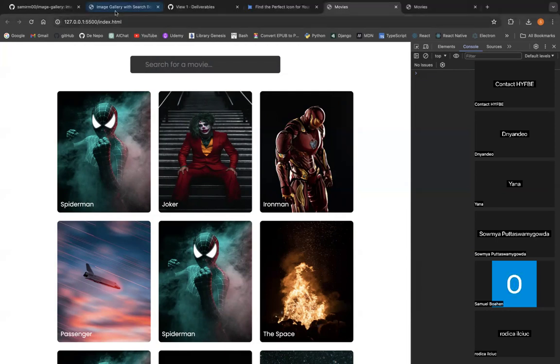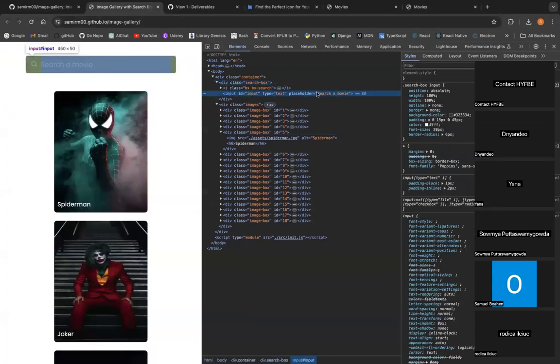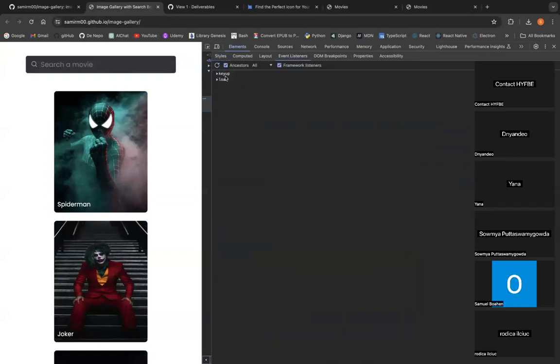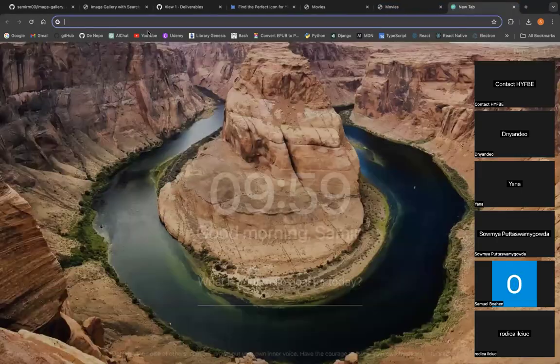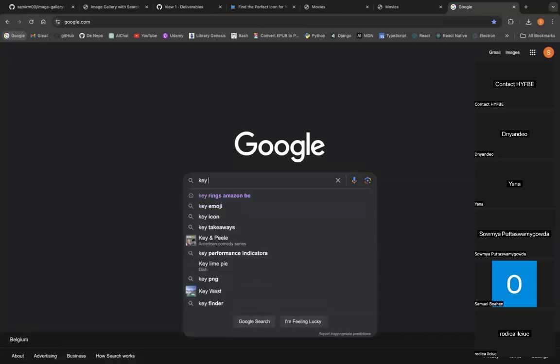So let me just check the old movie. What event did I use? So I need to go to here, do the input. And of course, if I go to the input here, and I go to the event listener, I'm using key up as well. So if you don't know what key up is, you can just see here. I need to explain after that what's the difference between key up and key down and input, but for now it's okay. Key up event.